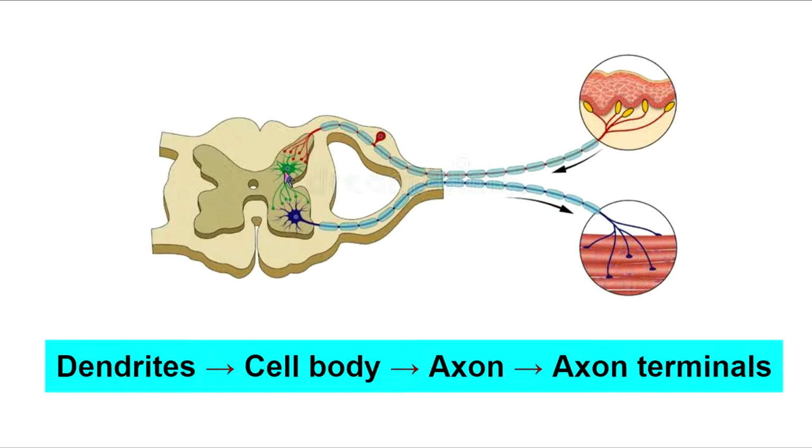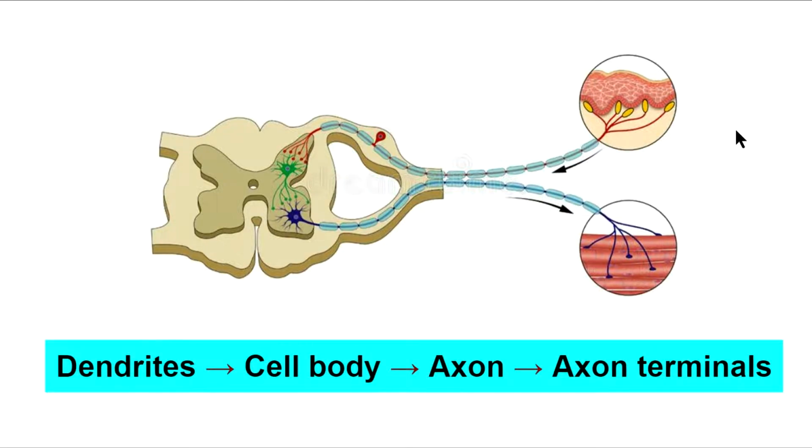This is another neuron, and its dendrite also receives the information and inputs it to the cell body, and then the axon receives the information and sends it to the axon terminal and to another neuron.